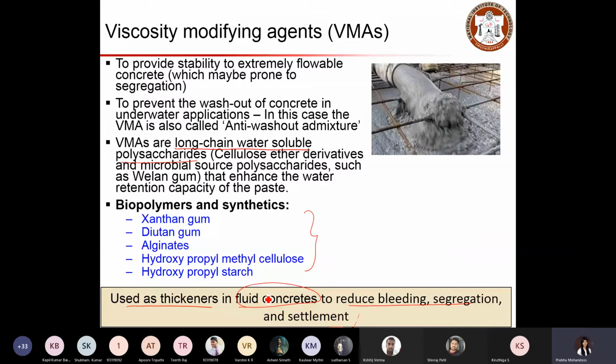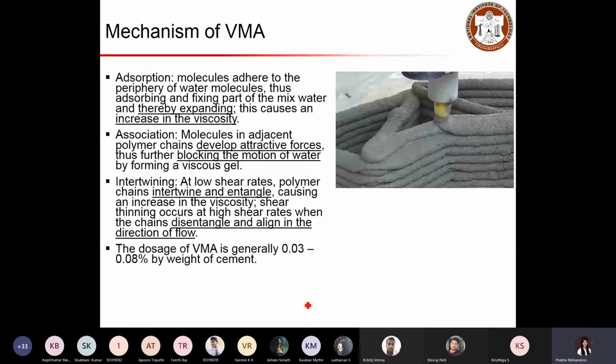It should not be too watery. Similarly, viscosity modifying agents help in concrete, especially in fluid concrete, to act as a thickener so that it will stay in form. One of the major applications of viscosity modifying agents in recent times is 3D printing concrete.